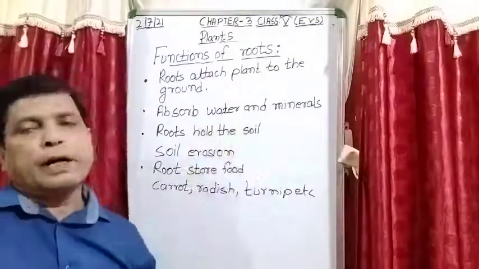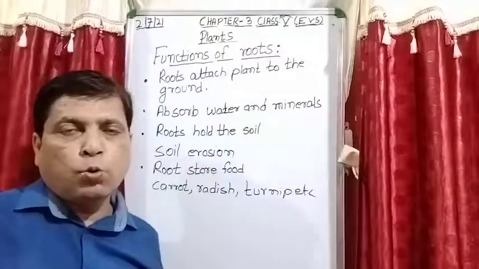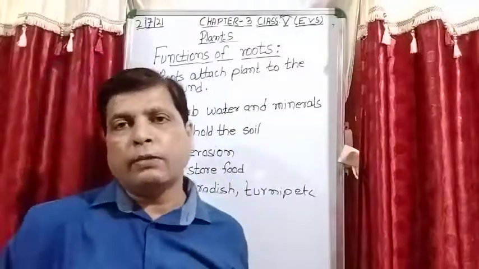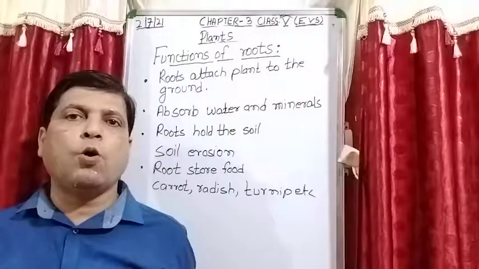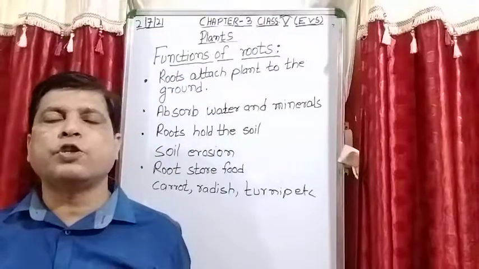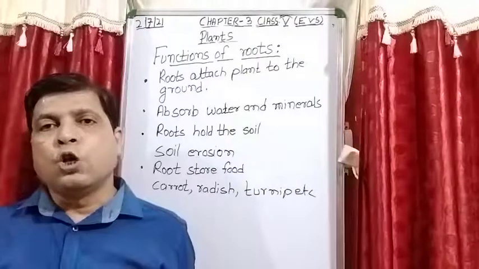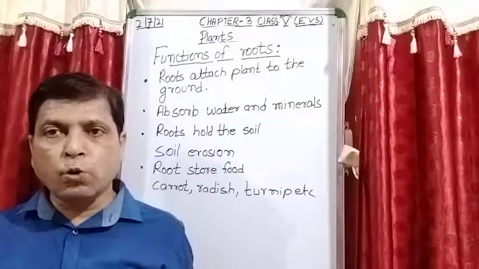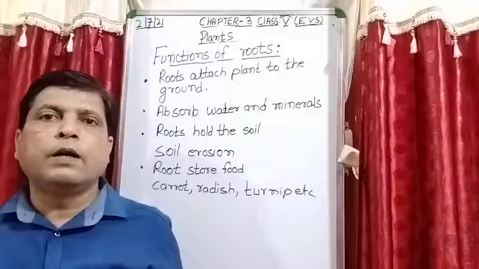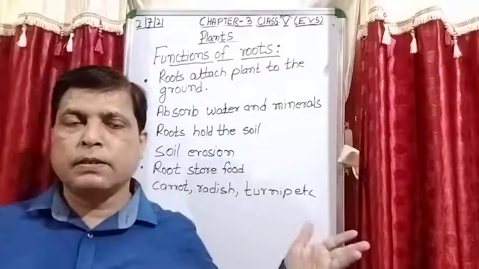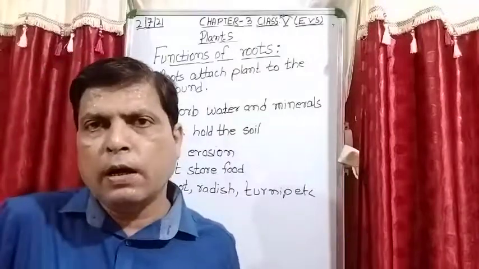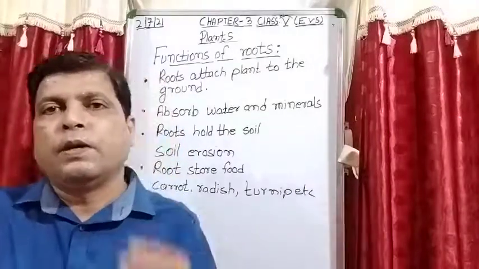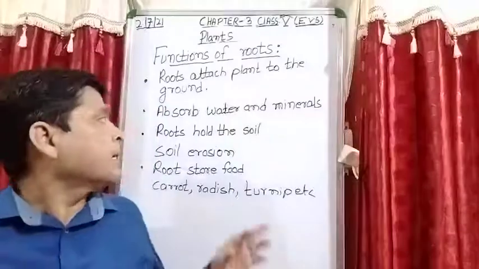Second, absorb water and minerals. So roots are present in the soil, and this is the important function of the root, that they absorb water and minerals which are present in the soil. So it is absorbed by the roots, and after that roots pass this water and minerals to the stem. Is it clear?